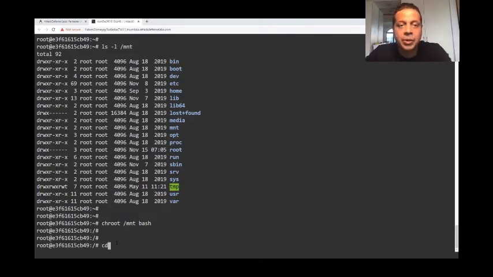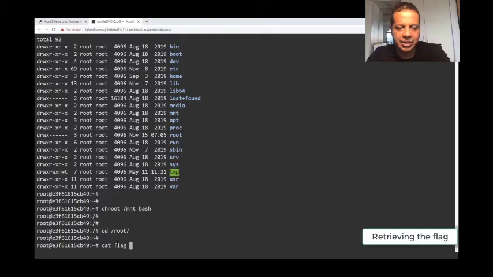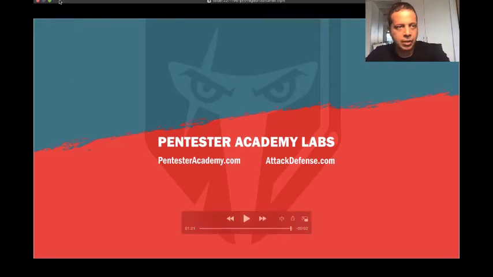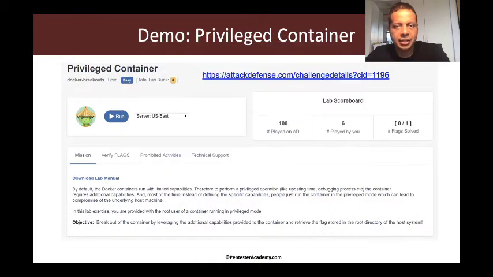As you can see, now we've chrooted into the root file system, and then pretty much we can do whatever we want. In this case, we're just retrieving a very simple flag from the host file system. So privileged containers are a big no-no unless you're very, very sure that under no circumstances an attacker can gain access to that container.